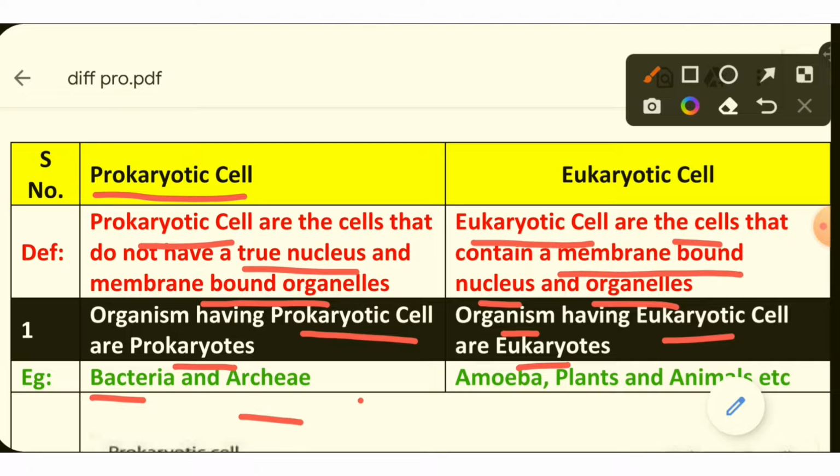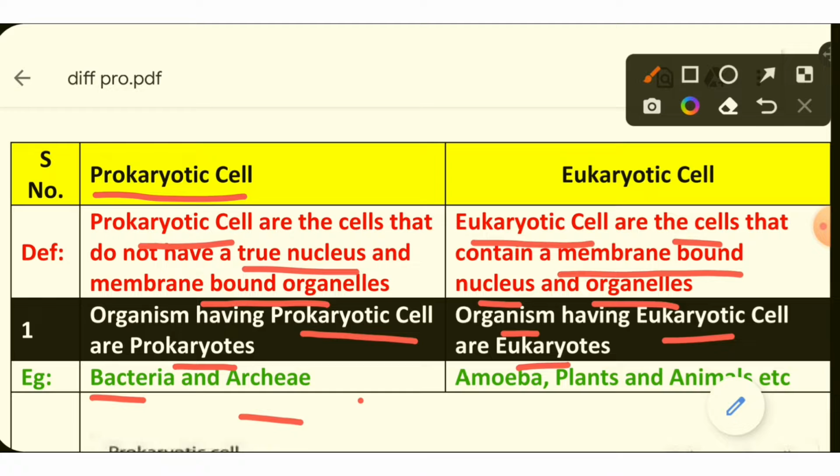What do you mean by molecular analysis? Molecular analysis is a laboratory procedure that involves the study of tissue, cells and fluid using DNA, RNA analysis techniques. So bacteria and archaea are different in their molecular structure. And the examples of eukaryotic cells are amoeba, plants, animals, etc.